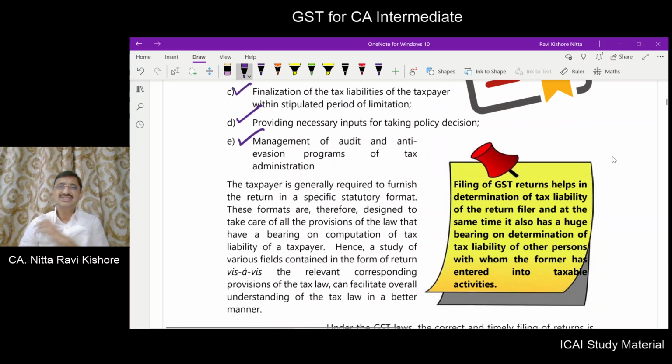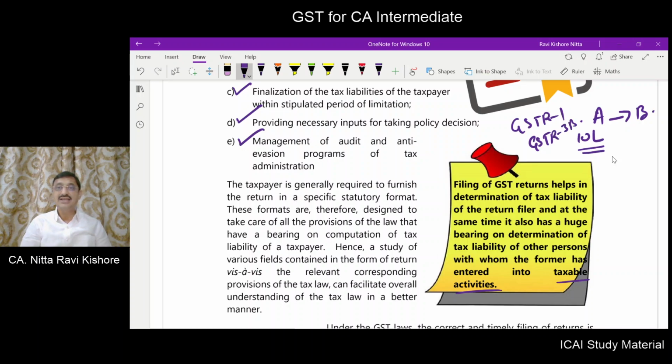So the filing of GST returns will help determination of the tax liability of the taxpayer, and also it will have a bearing on determination of tax liability of other persons with whom this taxpayer entered into taxable activity. Now let us say A sold goods or supplied goods to B worth 10 lakhs. Now this A has recorded this information in GSTR1 and discharged the liability through GSTR3B, right?